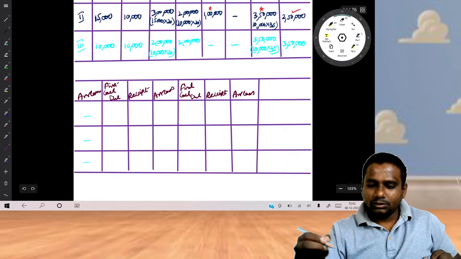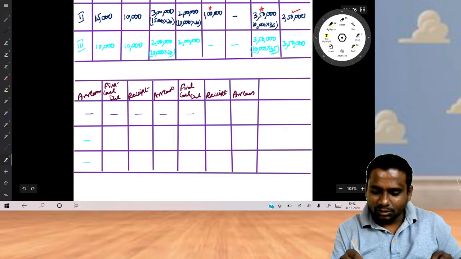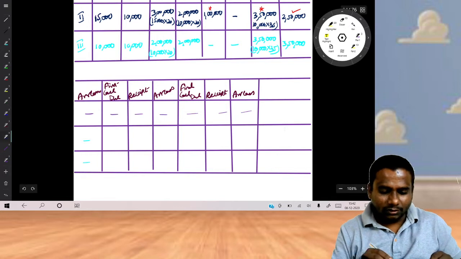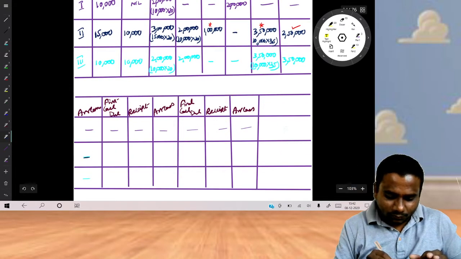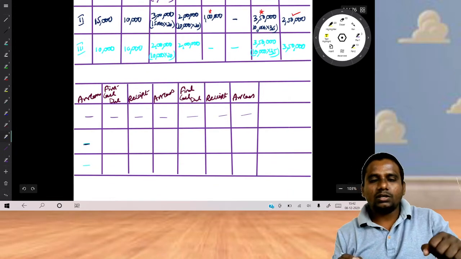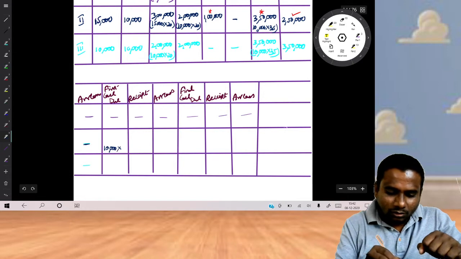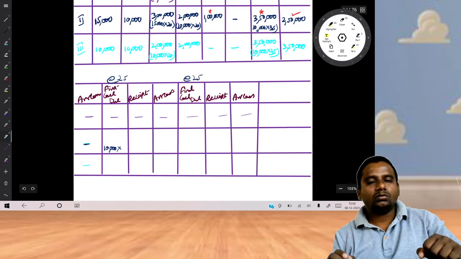First column is blank because we have refunded. Okay, second column. Now come to the second column. Second category, no arrears. Now what is the first call amount due? 10,000 shares into, on first call amount due is 25, on second and final call amount due is 25.